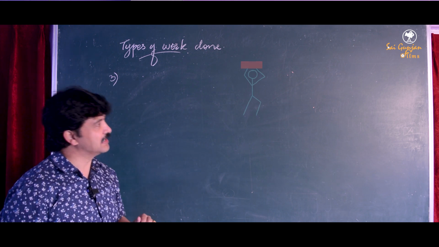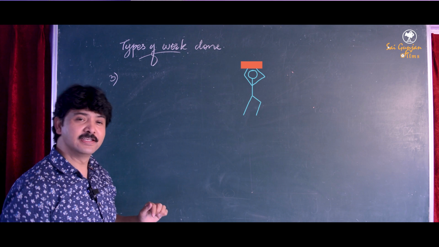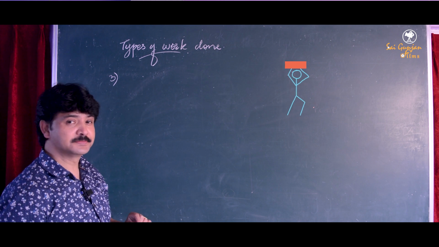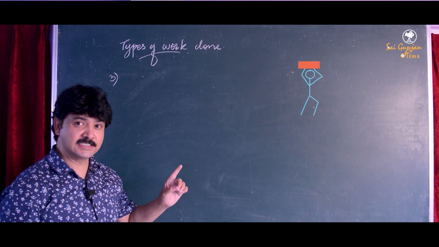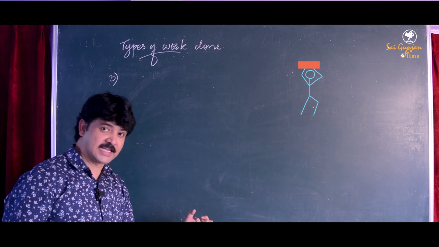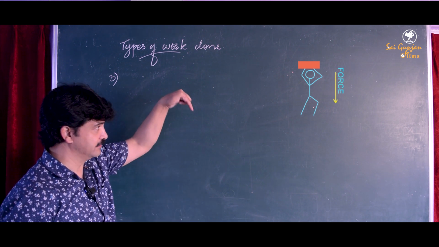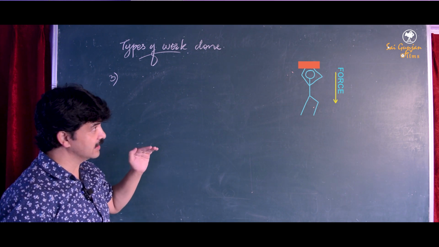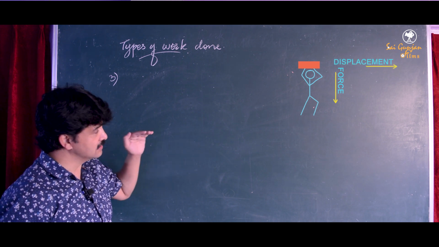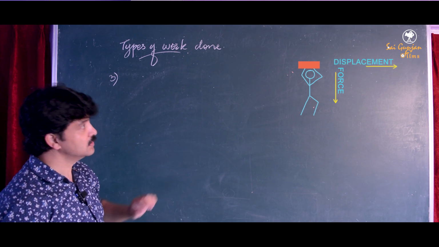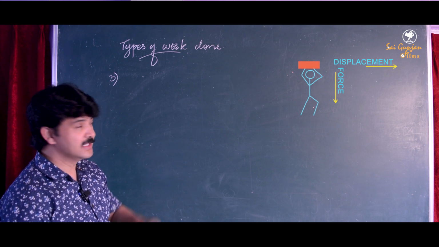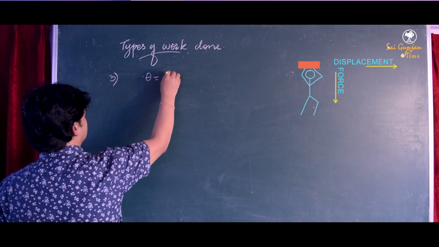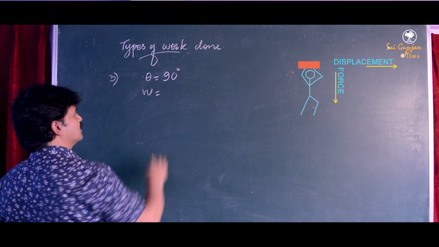Let's now take the case of a man carrying a load on his head and moving horizontally. In that case, what is the force acting? The gravitational force acting on the load is directed vertically downward. And where is the displacement produced? It's horizontal, isn't it? So what is the angle between the force and the displacement? It is 90 degree, isn't it? So let's find out the work done in this case.